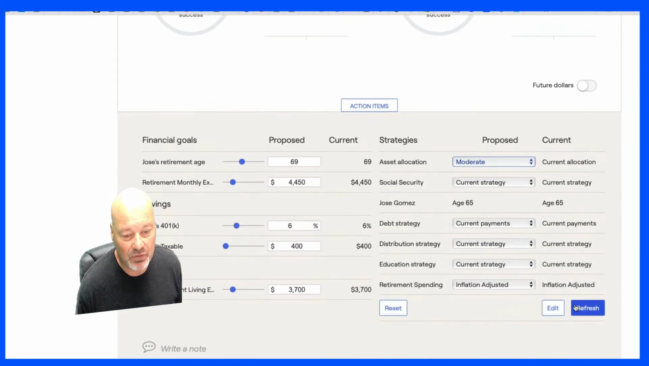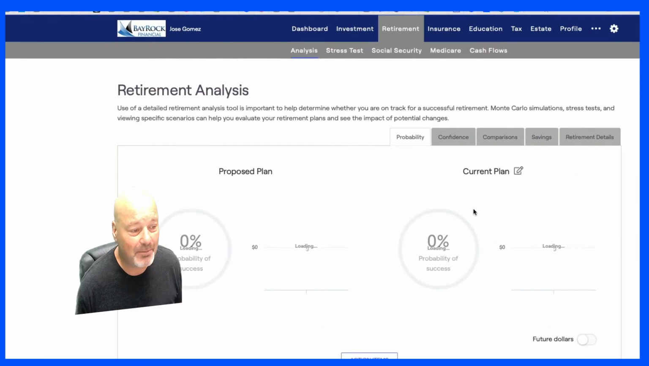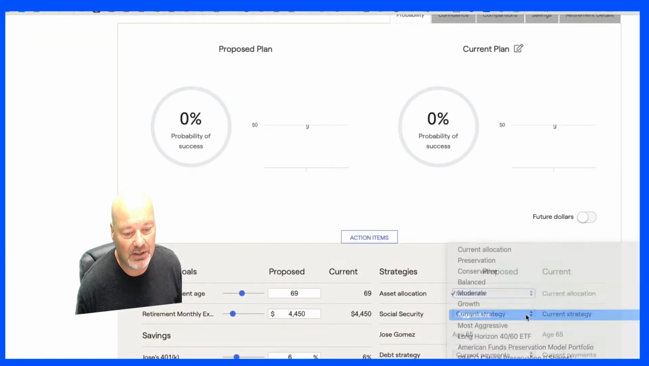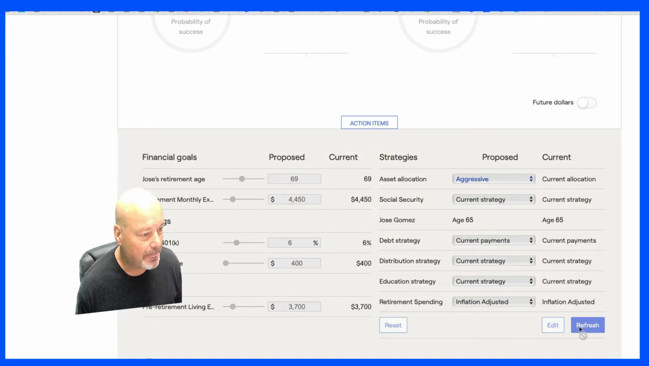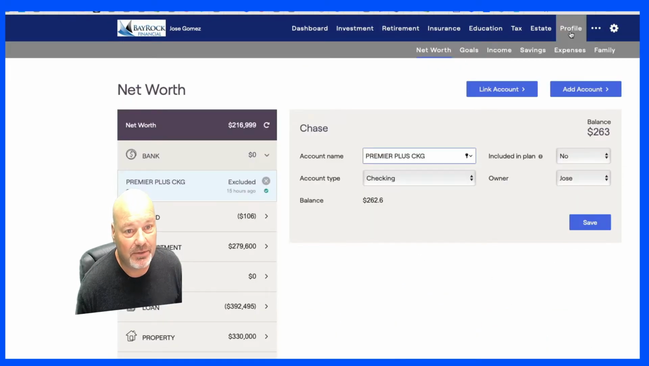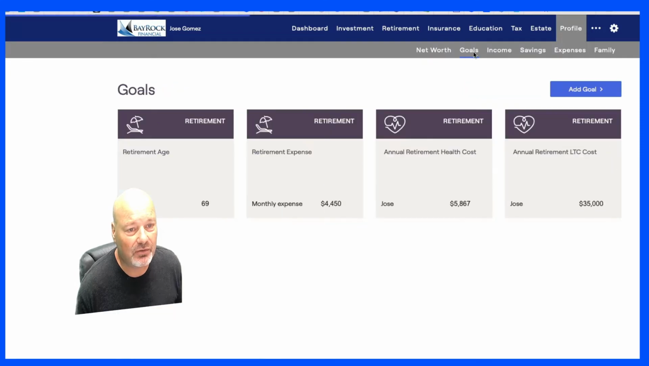Let's see if I move it to moderate, what happens. Nothing happens. Let's move it just to aggressive just for a minute just to see. And then I'm going to look at a few other things. So you're saving $400 a year. That's not going to move the needle, obviously. Your retirement expenses are 44, 37 in pre-retirement. Let's see. I'm going to go look at your goals.